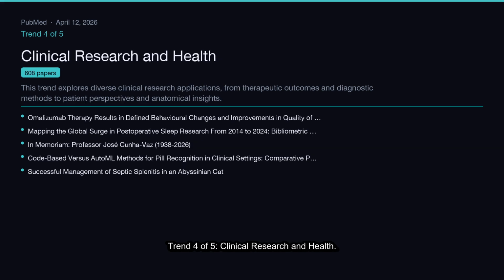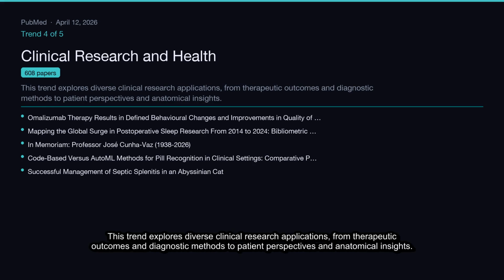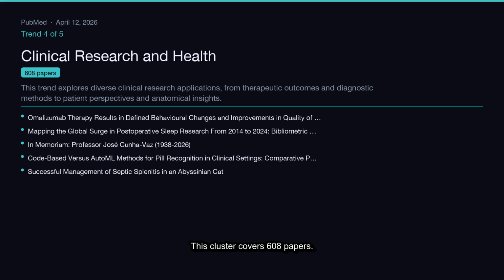Trend 4 of 5, Clinical Research and Health. This trend explores diverse clinical research applications, from therapeutic outcomes and diagnostic methods to patient perspectives and anatomical insights. This cluster covers 608 papers.